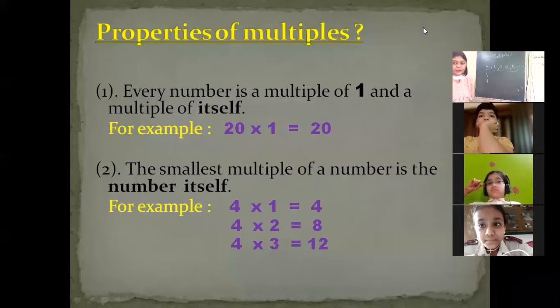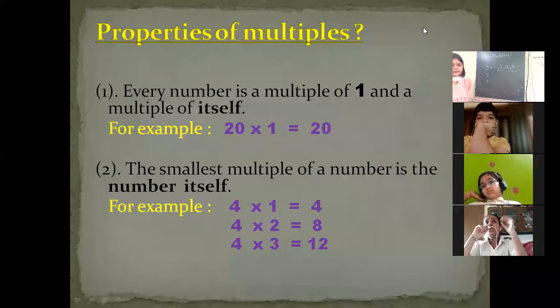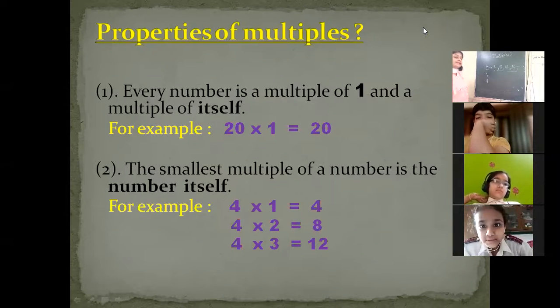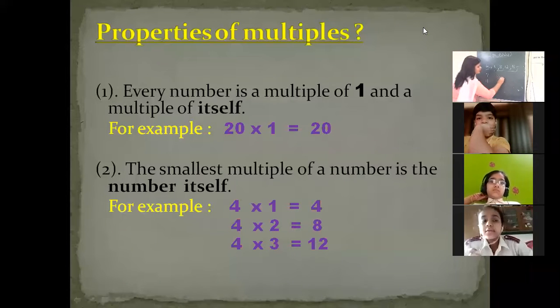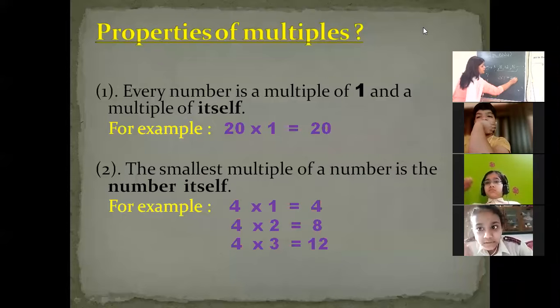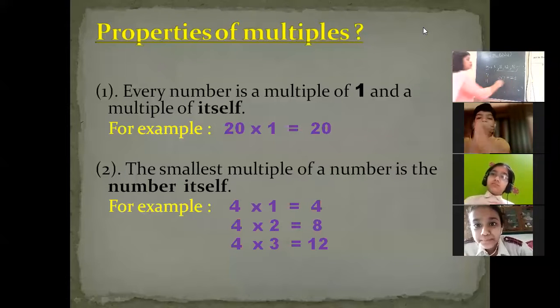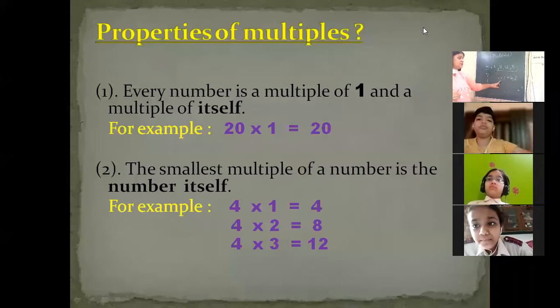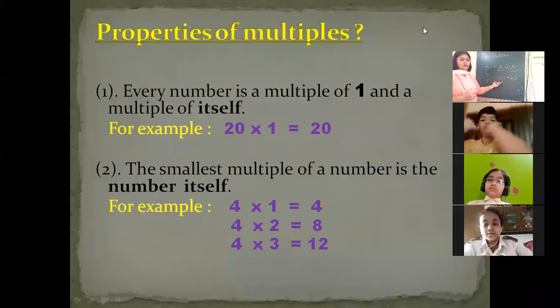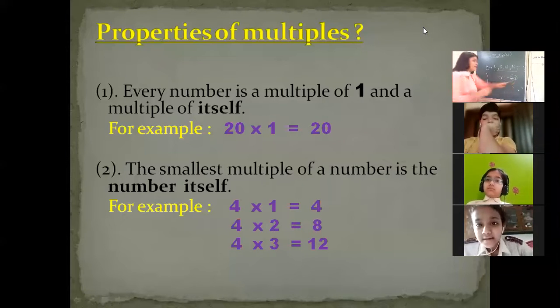Can you repeat your query? Ma'am, in the table of 4, if 4 sevens come, then that answer can also be one of our multiples. Yes, beta. Multiples, the limit is endless. You are saying 4 sevens are 28. That will be 28, so 28 is a multiple, because we have multiplied these two numbers to find this product, and the product is termed a multiple.